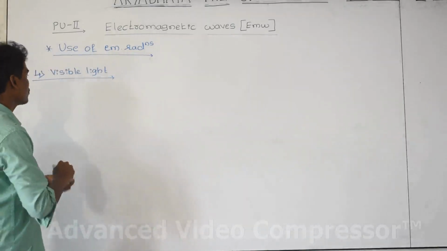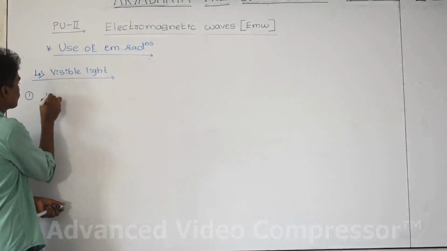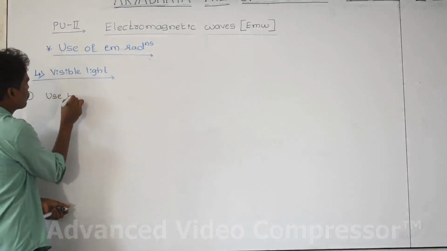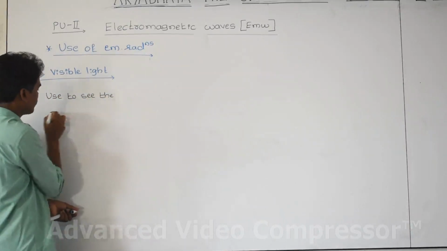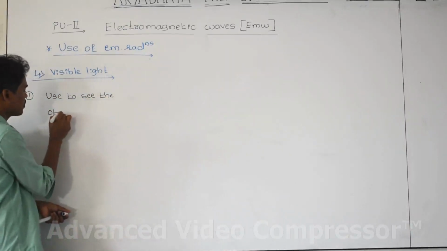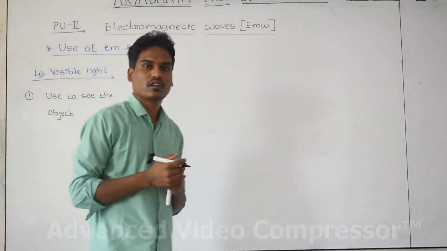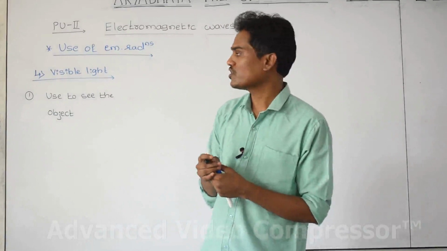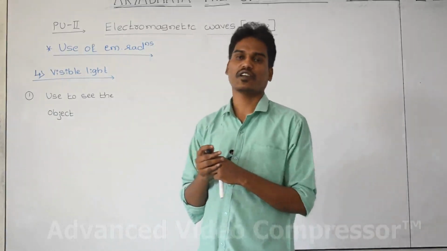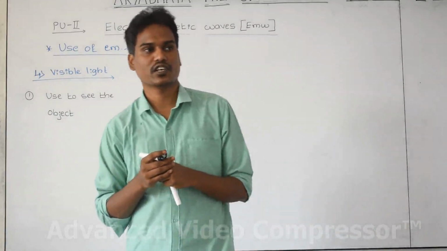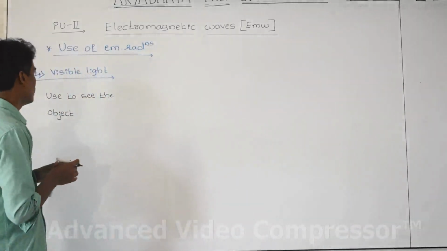That's why the first use of this one is to see the objects present surrounding us. It is a form of energy, meaning visible light is nothing but, after reflection, we are able to see all the objects which are present surrounding us by using visible light.